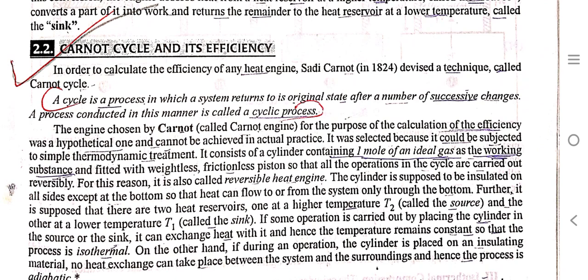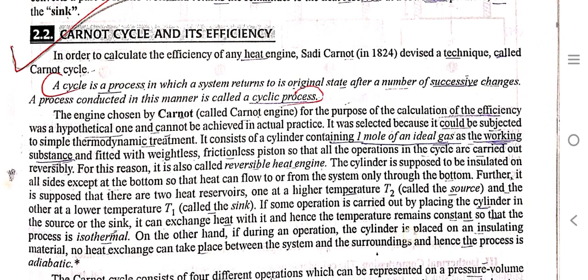The cylinder is supposed to be insulated on all sides except at the bottom so that heat can flow to or from the system only through the bottom. Further, it is supposed that there are two heat receivers, one at a higher temperature T2 called the source and the other at a lower temperature T1 called the sink.